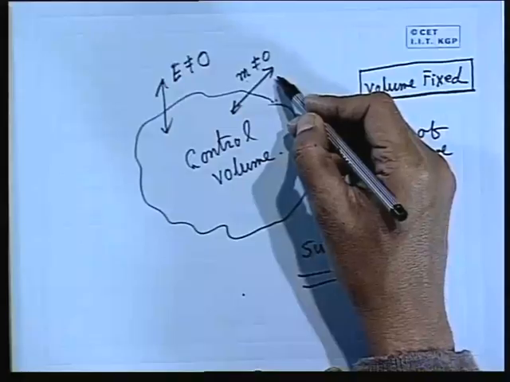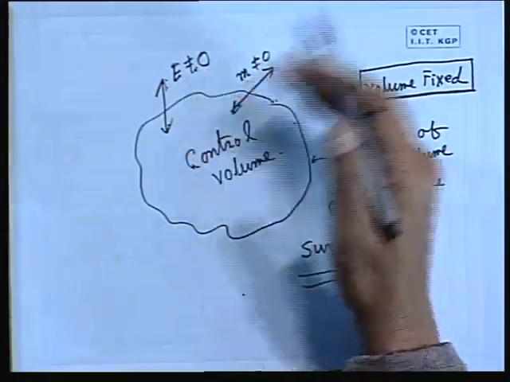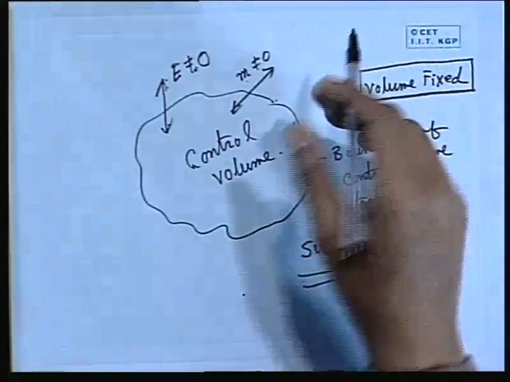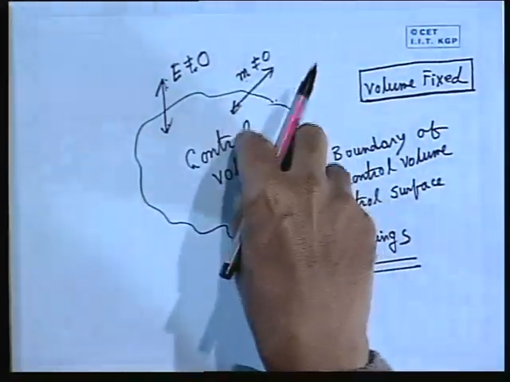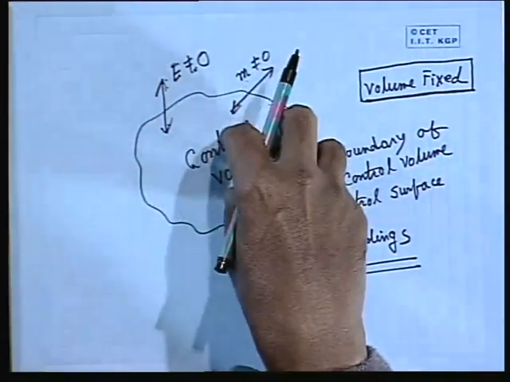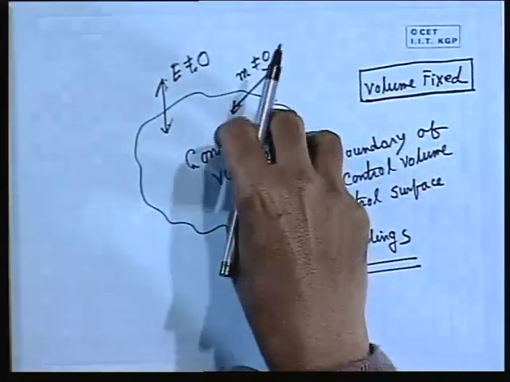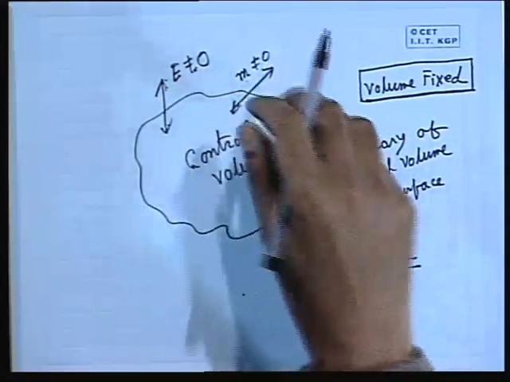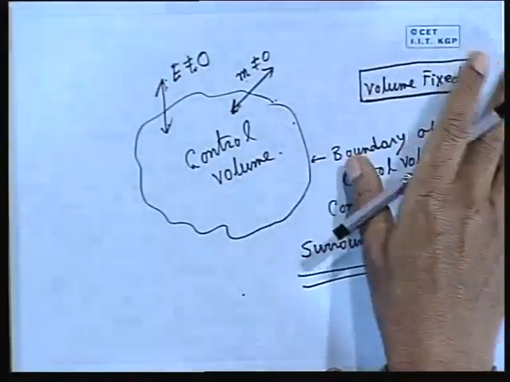So, therefore, this is known as the steady state control volume, when the mass coming in and mass going out remain the same, and energy coming in and energy going out remain the same, we will come across this afterwards. Then the properties of the control volume remain invariant with time. Mass being one of the properties becomes invariant with time. In that respect, it is almost similar to a control mass system, but the difference is that the identity is changed. A control volume allows the mass transfer to take place across this boundary.